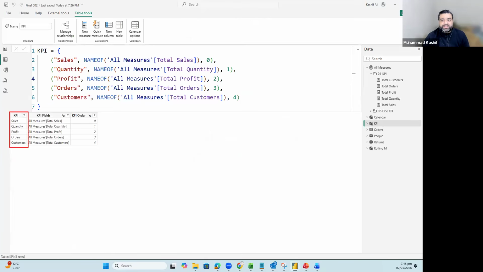And in our DAX measures, we will use this column in almost all of the DAX measures to add this new measure table in our working. So just remember this part.